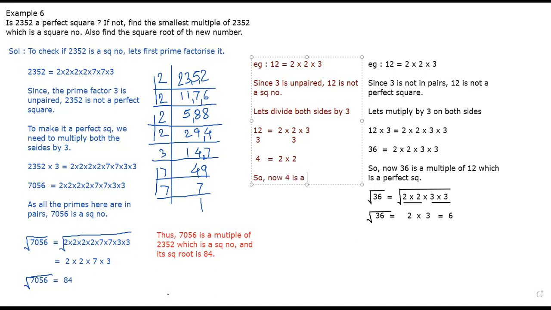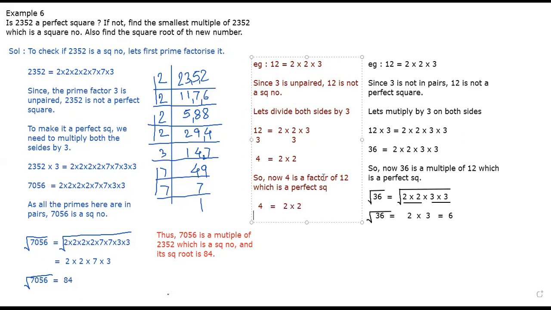So now what happens? What is 4? Just like 36 was a multiple of 12, now 4 is what? Factor of 12, because we have divided. Factor of 12. Correct. Which is a perfect square. Yes or no, children? Yes, sir.